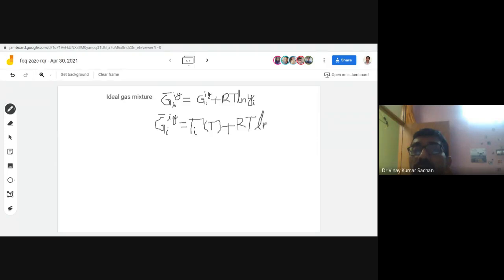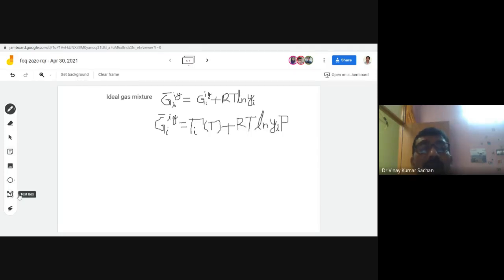Now the fugacity will come. So this is the fugacity of the component in the ideal gas mixture. So what is the fugacity? This is y_i P, the partial pressure only. y_i into P, because the partial pressure in an ideal gas mixture is equal to mole fraction times total pressure. This is true only for an ideal gas mixture, but the partial pressure in a non-ideal gas mixture is not equal to mole fraction times pressure. Okay. Now this is for the gaseous state, an ideal gas mixture.